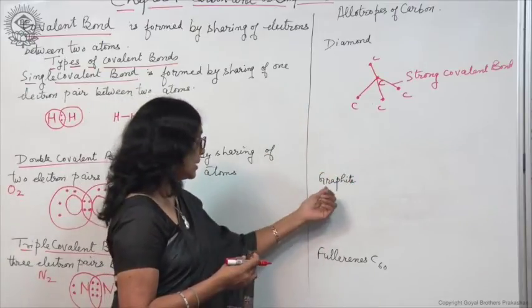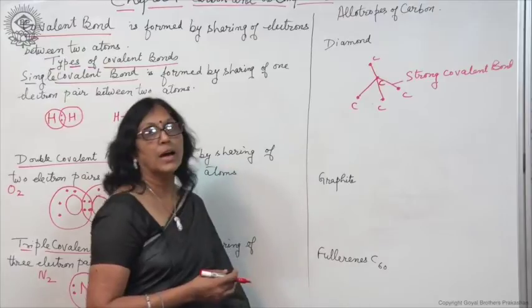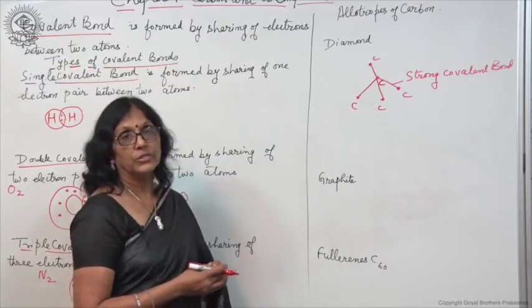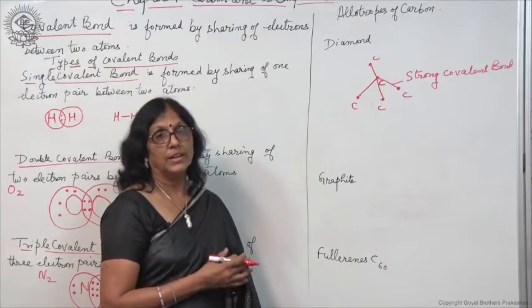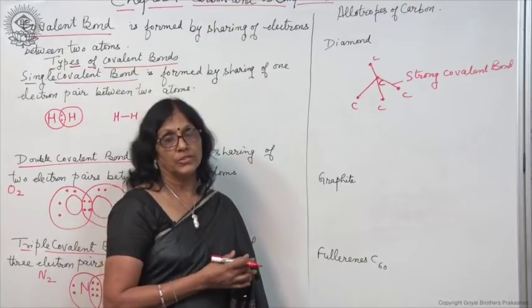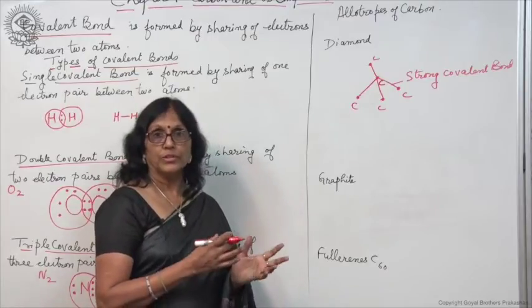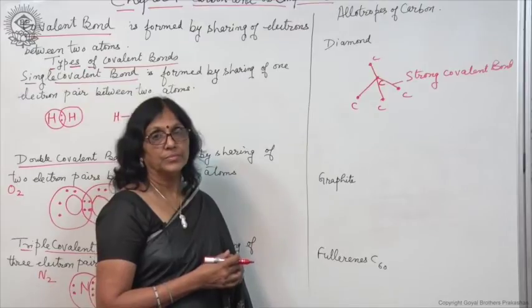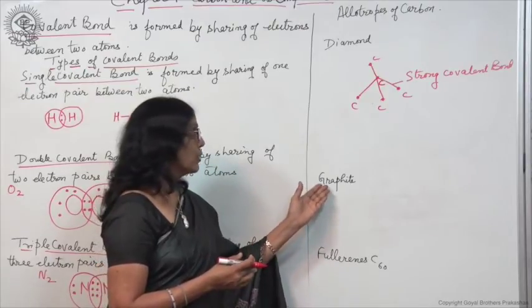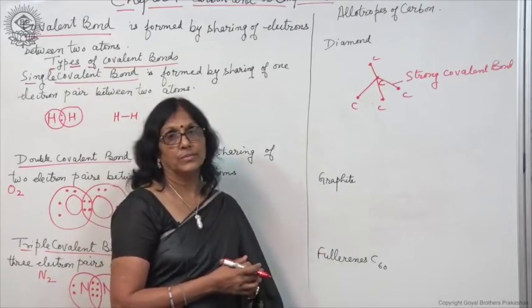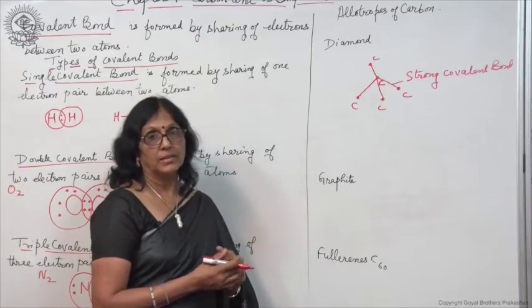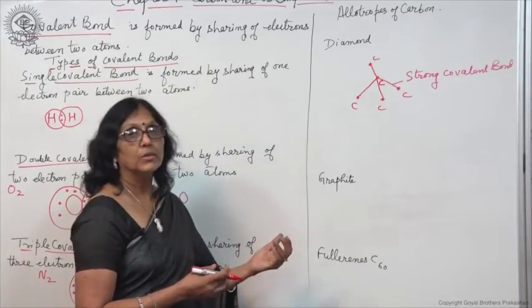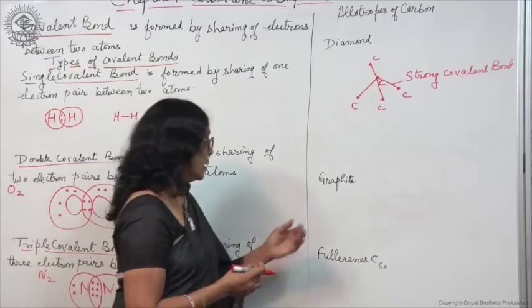On the other hand, the other allotrope of carbon is graphite, which is greyish black in color, and it is soft and slippery to touch. So, its physical properties are totally different from diamond, and graphite is also a good conductor of electricity. Let us see why graphite is a good conductor of electricity.